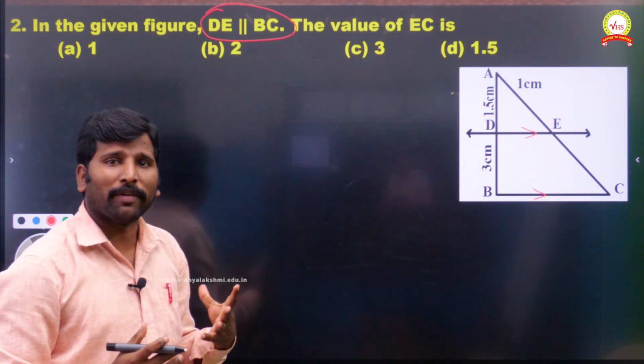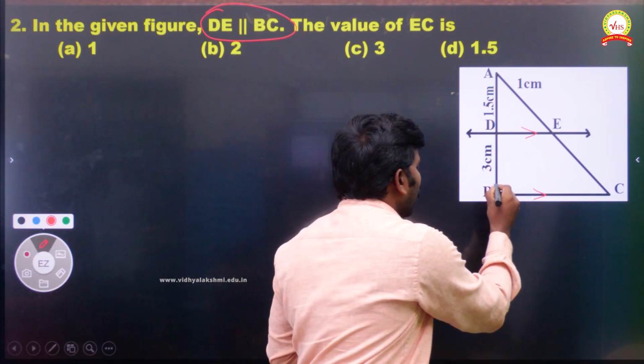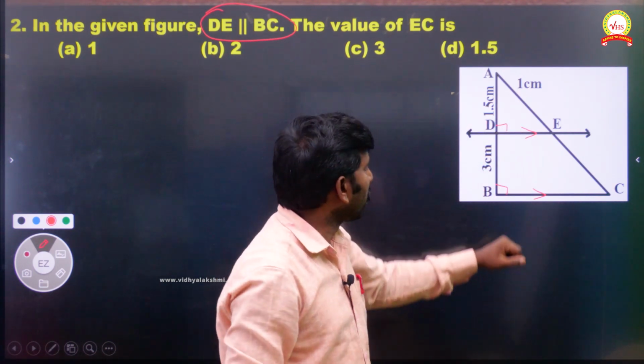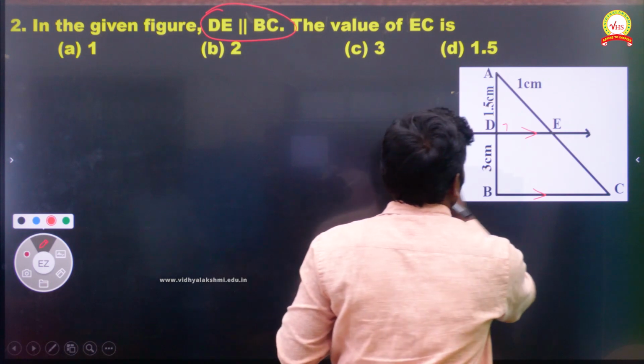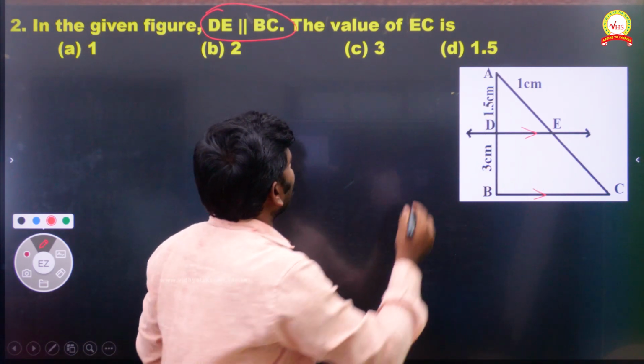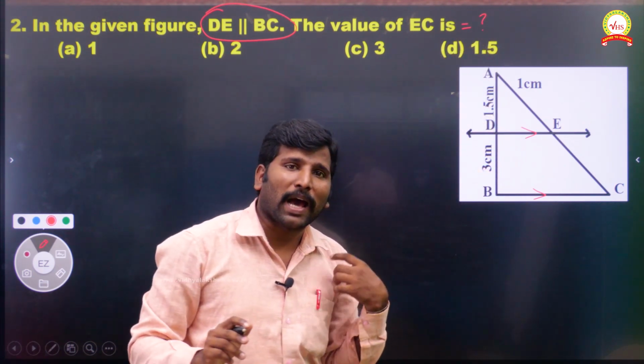Parallel in the sense we know very well, it satisfies many things. See, this angle also is same, because it is a corresponding angle. So no need to use this now. Here I'm not going to use these things. It's parallel, that's it. The value of EC is what they are asking. Parallel in the sense we have one condition, what?